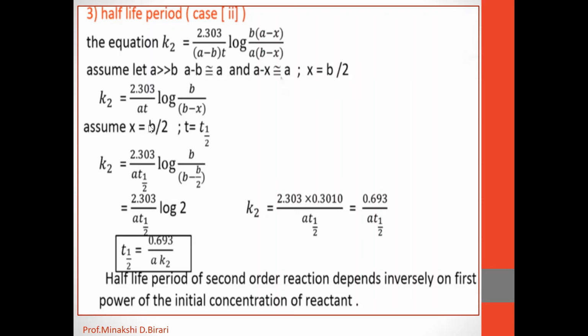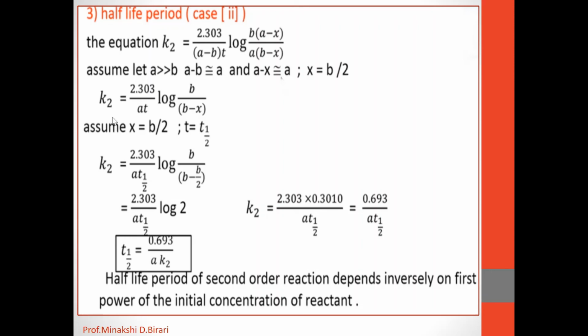Therefore, in this equation, K2 is equal to 2.303 upon A into T log of B into B minus X. Then we can assume that X is equal to B upon 2 and T is equal to T 1 half.